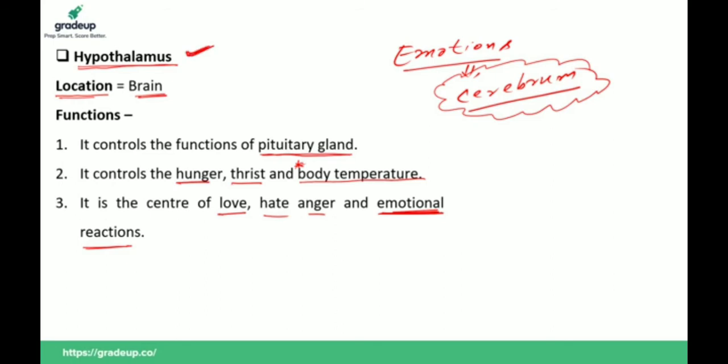And if there is love, there is pain. Without pain, no love. If the question is, sensation of pain is regulated by which part of our brain or which gland, it is hypothalamus. So love, pain, hate, anger, emotional reactions are controlled by our hypothalamus. Clear or not? Okay.